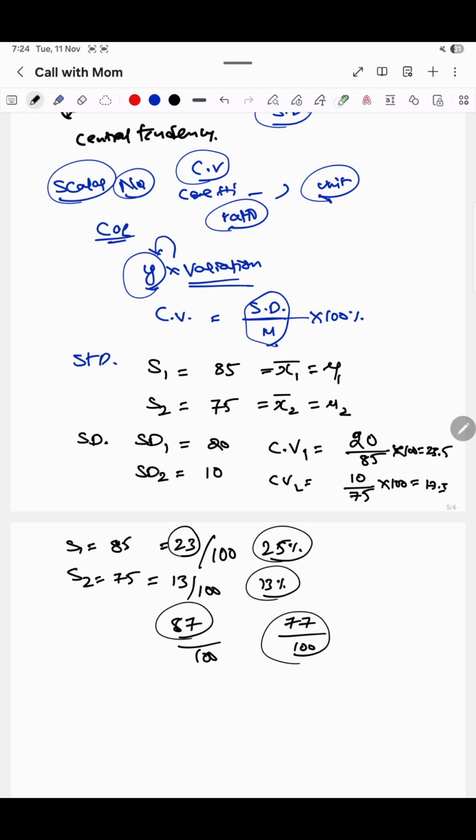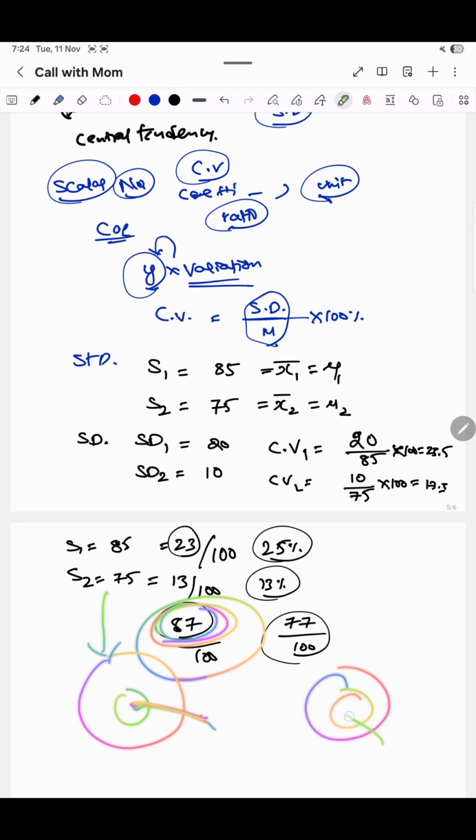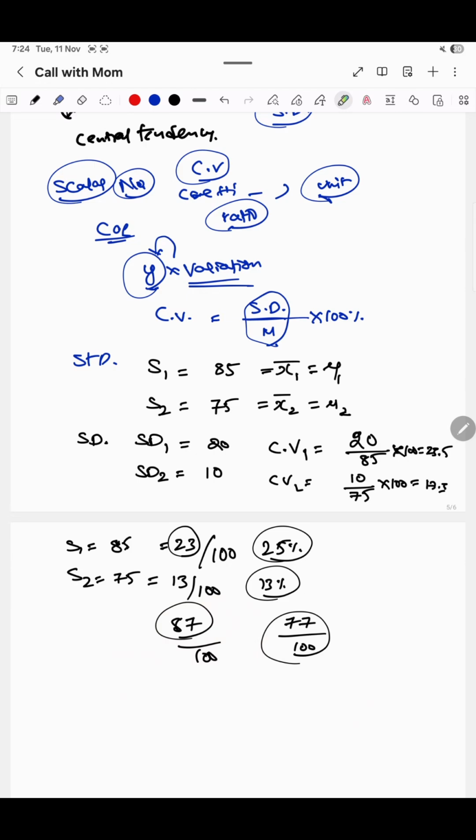Who is more reliable now? Student 1, student 2, right? Because whatever score he is getting, he gets it 87 times. It is just like you have put a target and student 2 is hitting the target 87 times, and student 1, you put a target, he is hitting the target 77 times. Remaining 23 times he is not hitting the target.